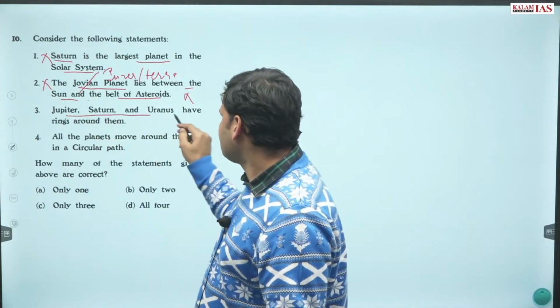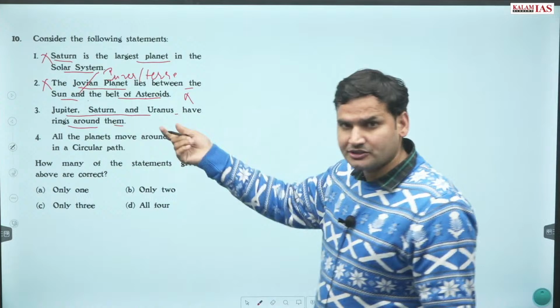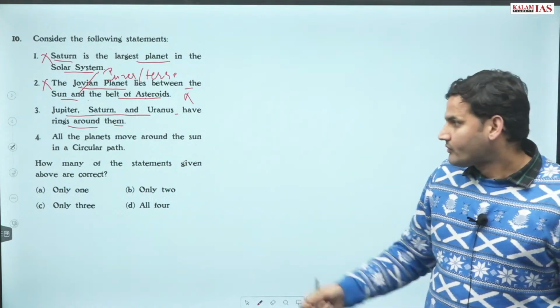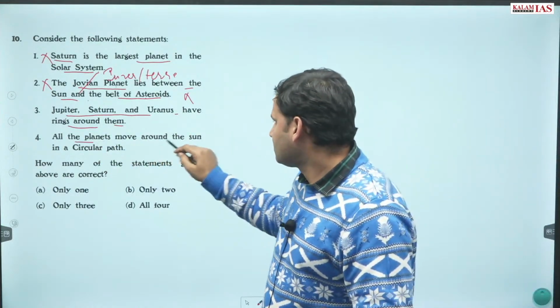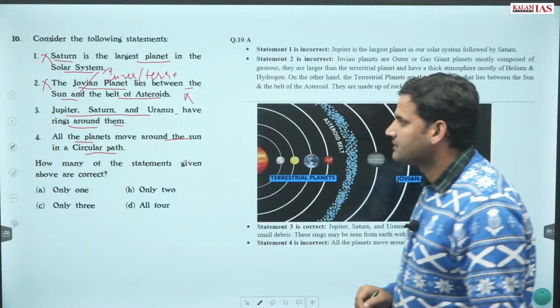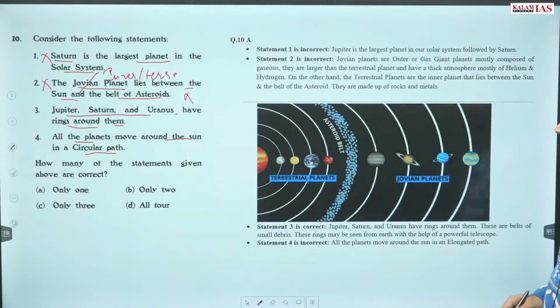Then Jupiter, Saturn, Uranus have rings around them. Yes, it is true. And all the planets move around in a circular path. So what is the correct answer? Correct answer is A.